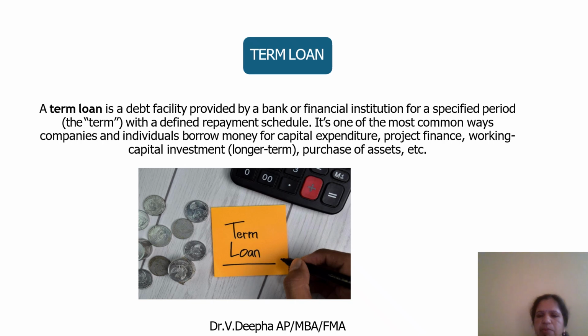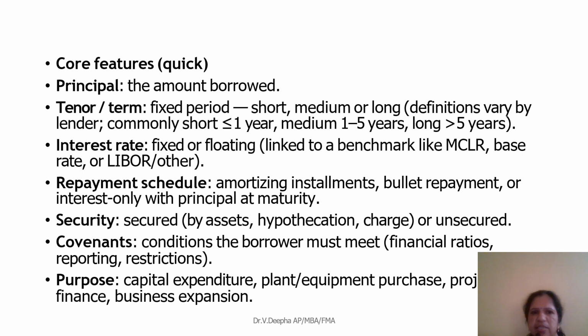Term loan. A term loan is a debt facility provided by a company or financial institution for a specific period with a defined repayment schedule. It may include companies or individuals borrowing money for capital expenditure, project finance, working capital investment, or purchase of an asset. Under this: principal, tenure, interest rate, repayment schedule, security, covenants and purpose.